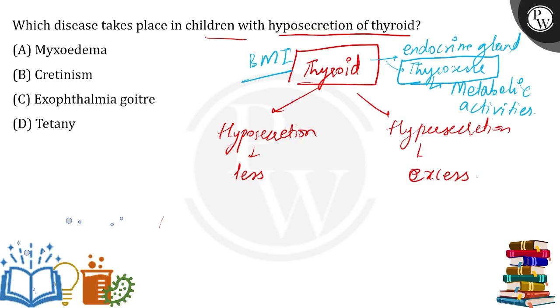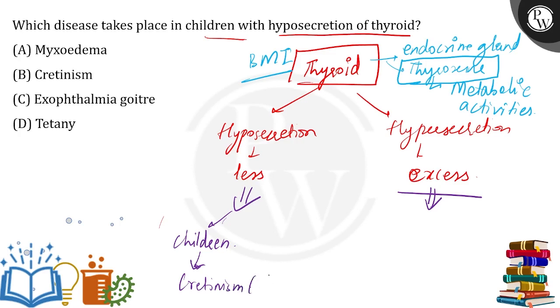But what if the thyroid gland is not functioning properly? It is either hyposecreting, that is, it is secreting thyroxine in less amount, or it is hypersecreting, that means it is secreting in the excess amount. Okay, so those all will lead to the diseases. Let's talk about hyposecretion in children. Hyposecretion in children will lead to cretinism.